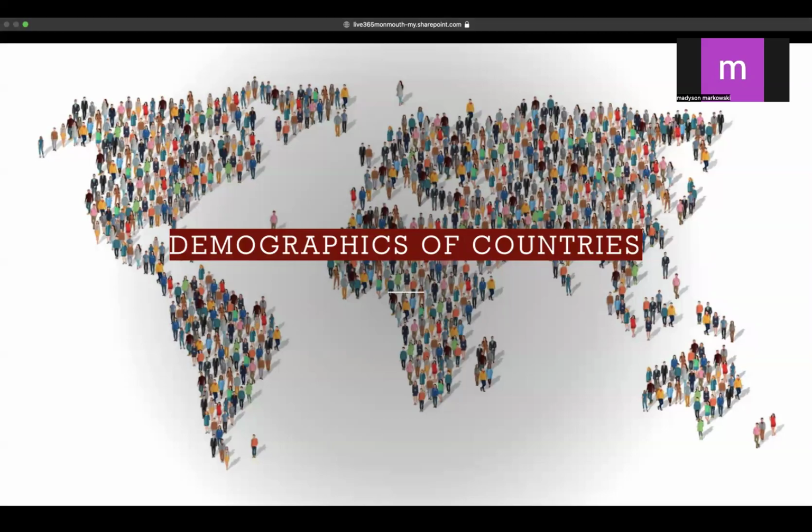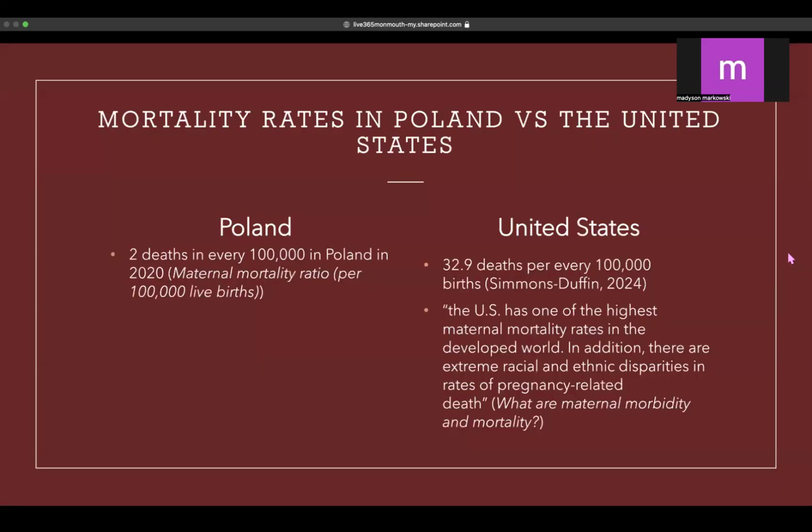Next, we're going to look at demographics of countries specific to Poland and the United States. So, for mortality rates in Poland versus the United States, Poland does have 2 deaths in every 100,000 births. These statistics were taken from 2020. The United States does have 32.9 deaths per every 100,000 births.